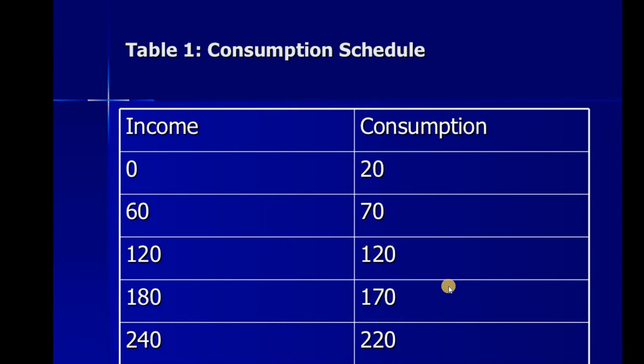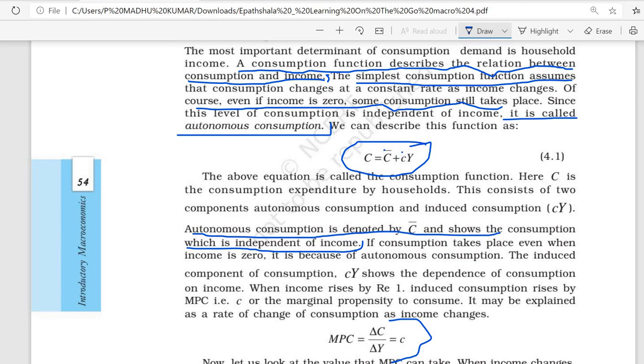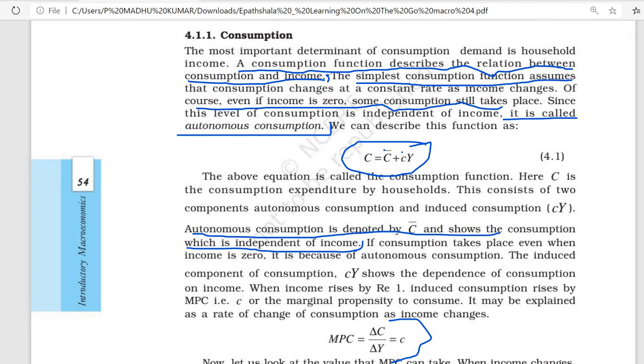Whenever income increases, consumption also will increase. When income rises, consumption rises, and when income decreases, consumption also decreases. This is what we call the marginal propensity to consume.